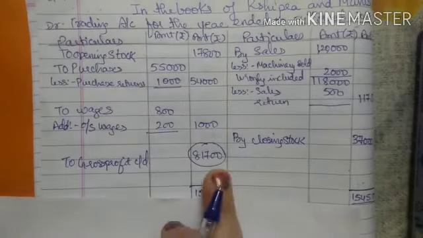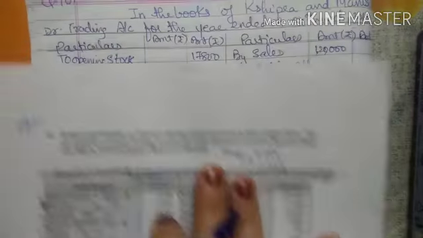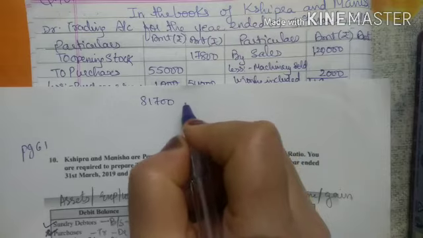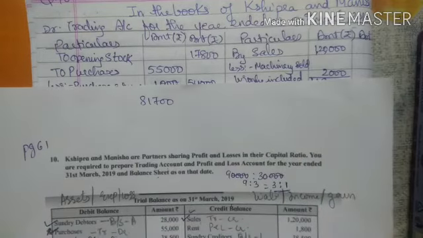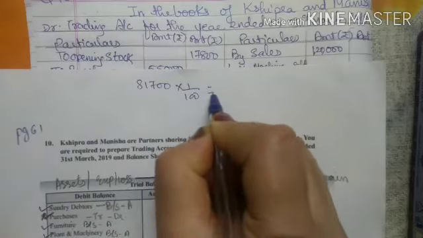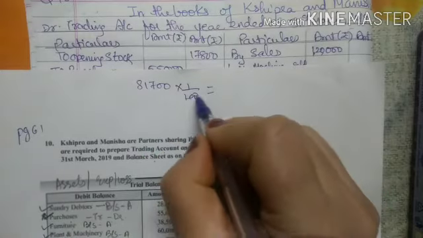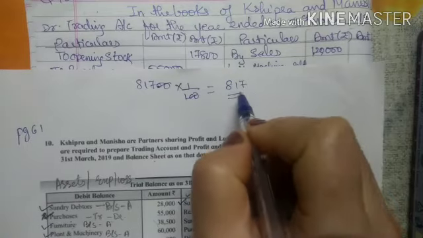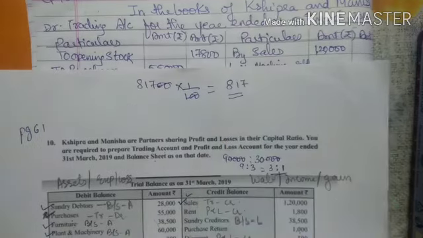Now my gross profit amount is 81,700, right? So for 81,700, 1% commission is to be given to the partners, right? So 1% of 81,700 is how much? 2 zeros get cancelled, so 817. So both will get the commission 817.